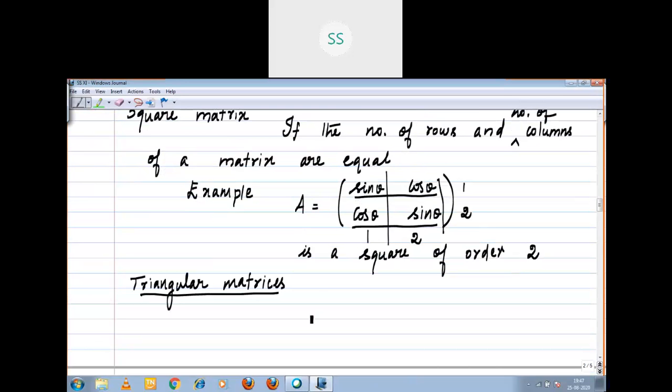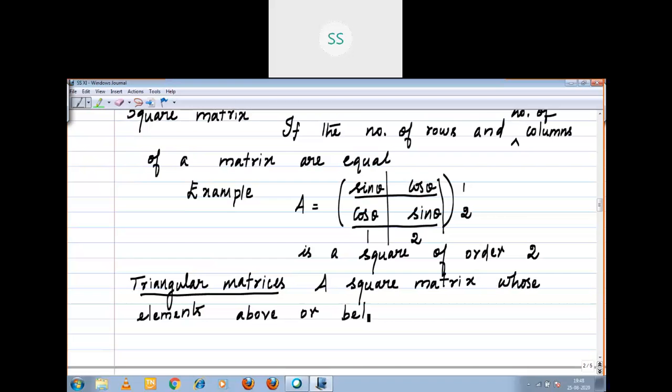Triangular matrix means it is a square matrix whose elements above or below the main diagonal.